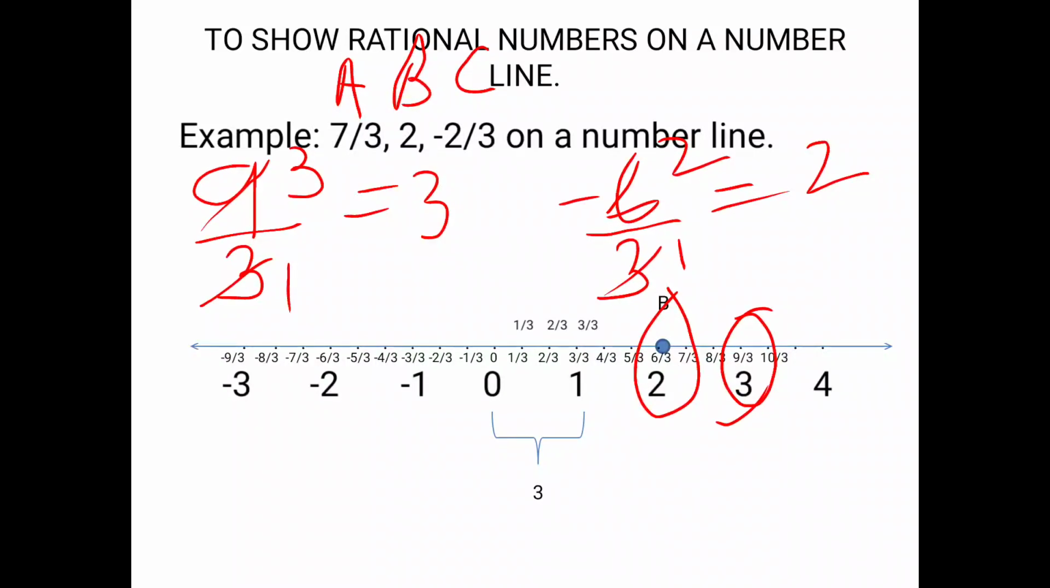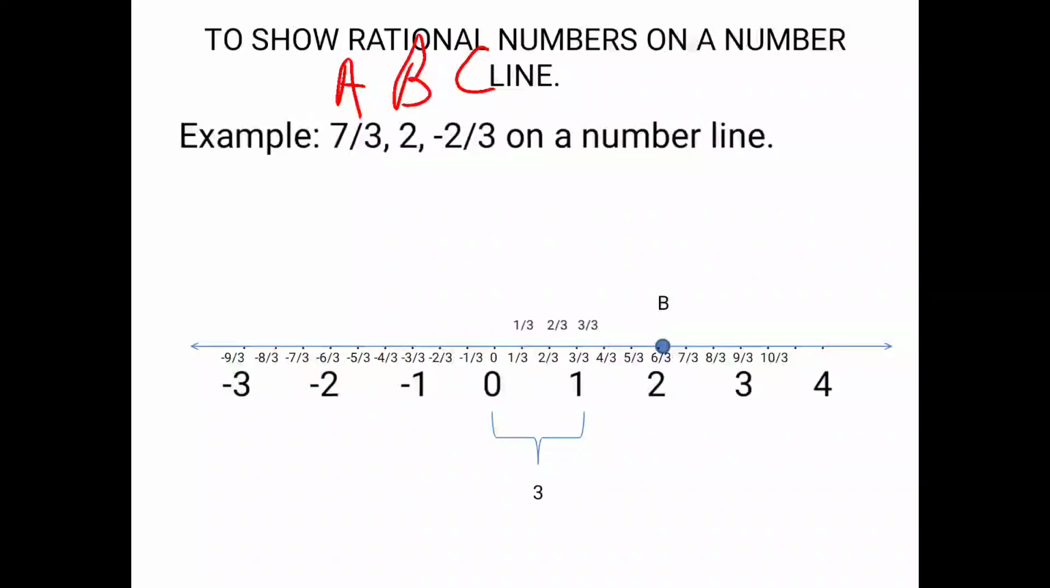Similarly, minus 6 upon 3 is nothing but minus 2. Minus 9 upon 3 is nothing but minus 3. Okay, so we are not changing the numbers. We are just writing the same number in different form so that the marking of point becomes easy. Okay, so next is,